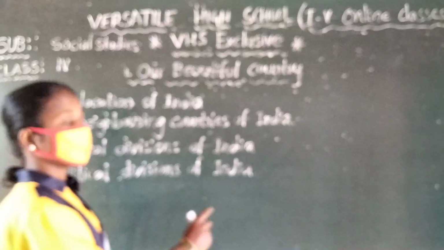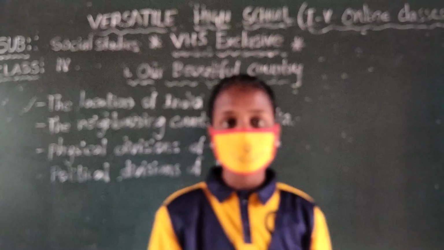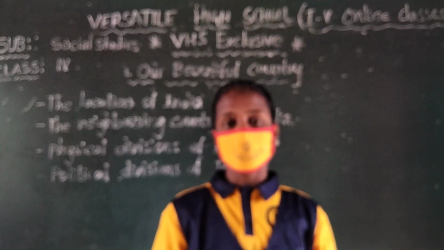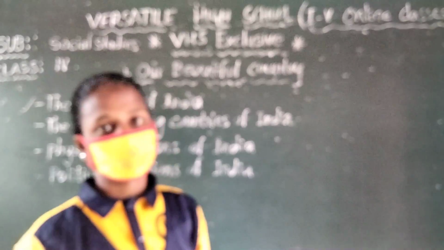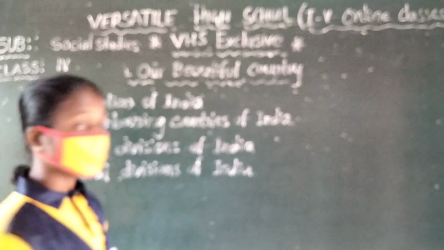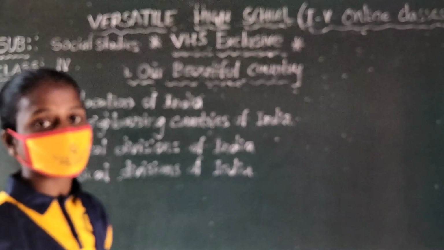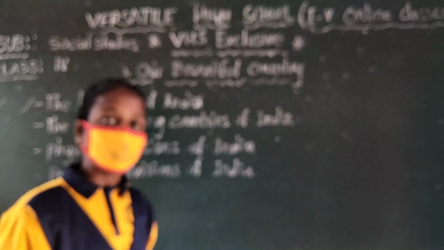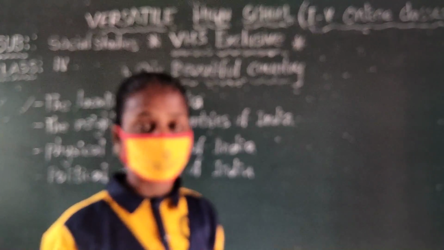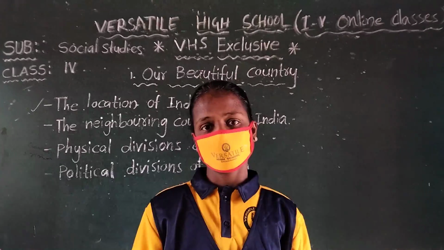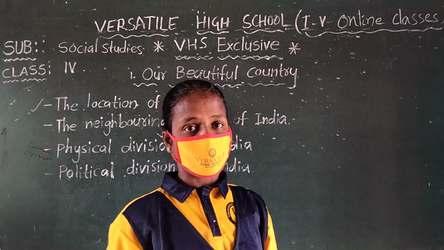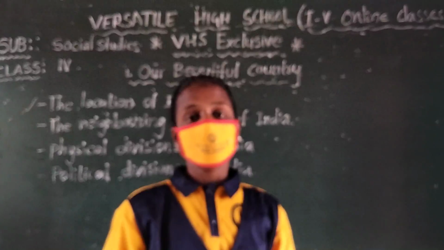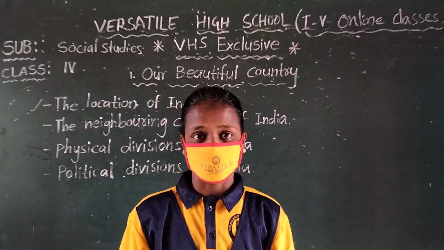You know what is our country name? Our country is India. India has a vast land of beautiful hills, high mountains, deserts, plateaus, plains. It has a long coastline.